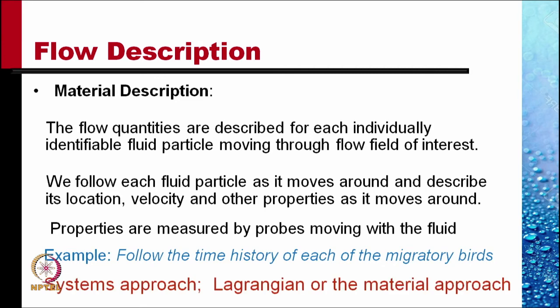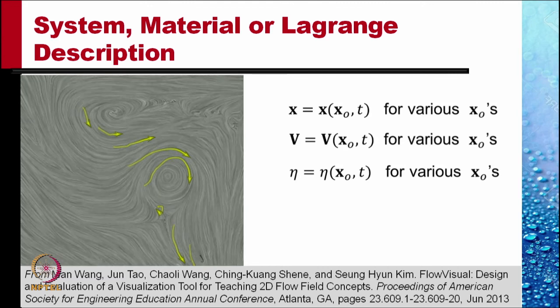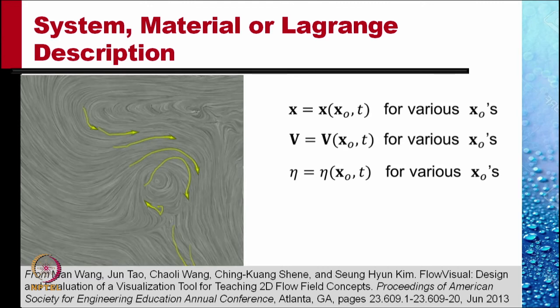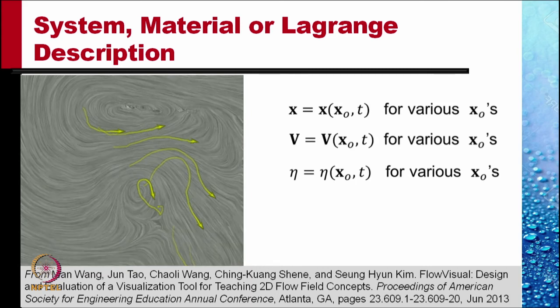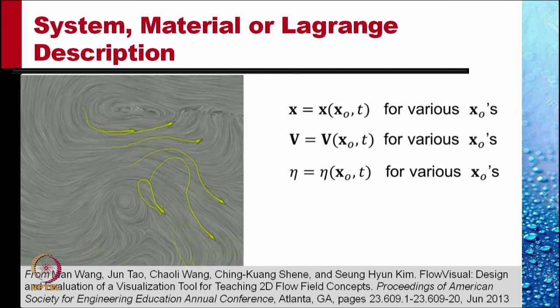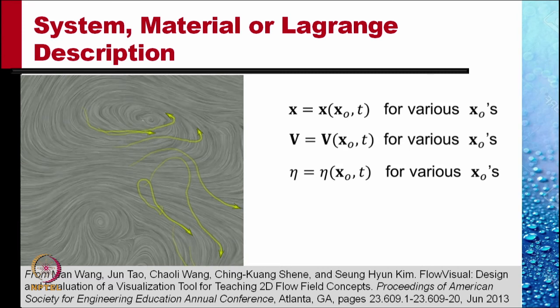This material description is also known as the system approach or the Lagrangian approach or the material approach. These are equivalent names given by different writers. In this flow, we are following each particle as it moves around. If we write the location x, the velocity v, and any other property, say pressure or density,